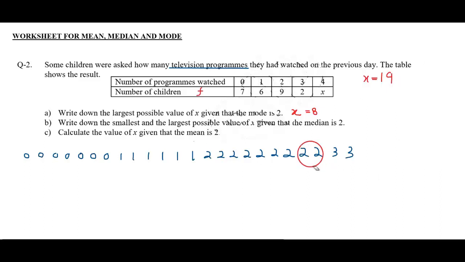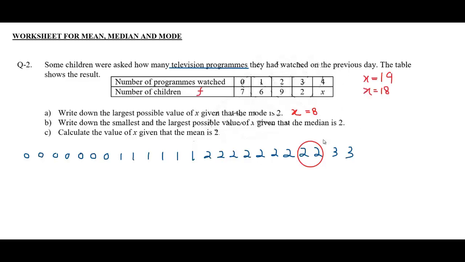Now suppose instead of this 1, we suppose these 2 are the medians. So 2 plus 2 is 4 divided by 2 is 2. Still the median is 2. 20 values on the left hand side. And now there must be 20 values on the right hand side as well. In that case, we will have equal values on the right and on the left hand side. Now we have already 2 values on the right hand side. Now we need 18 more values. And those 18 values will be 4. There will be 18 4s. Hence this x is 18 in this case.